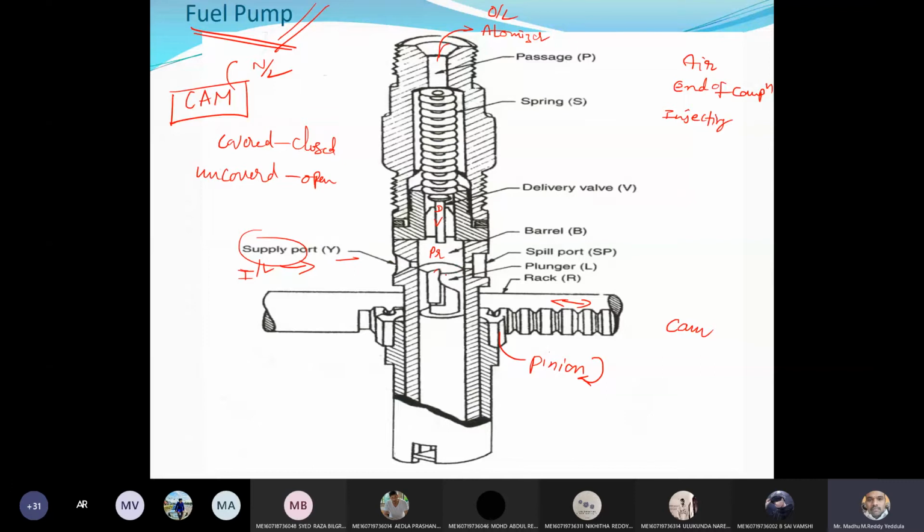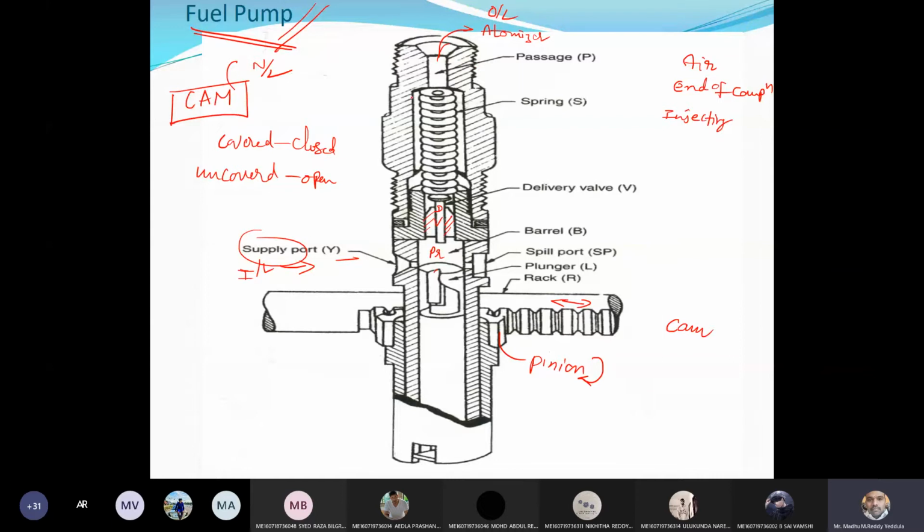Due to the upward movement of the plunger, the pressure of the diesel fuel inside the barrel increases. Both ports are covered, the fuel gets compressed inside the barrel, and high pressure is developed. Once high pressure is developed, it lifts the delivery valve from its seat, so that the diesel fuel under high pressure is supplied to the atomizer.